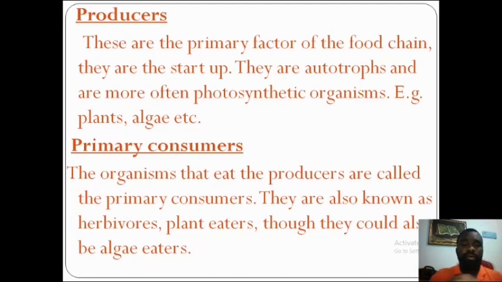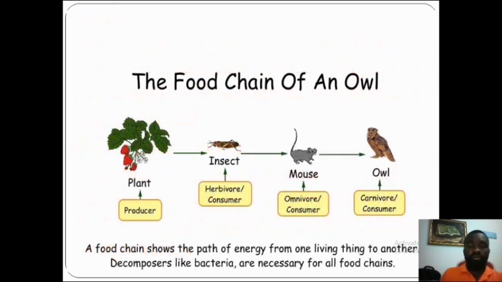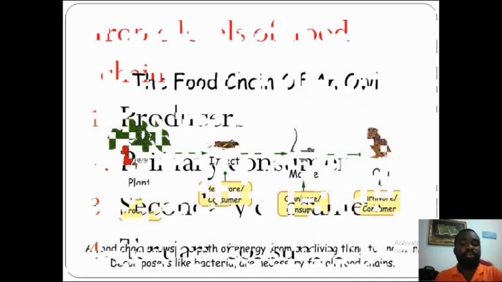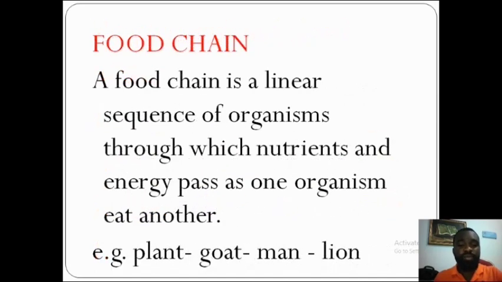Now, primary consumers, the organisms that eat the producers, are called the primary consumers. Remember, I showed you a pictorial representation. This is a primary consumer: goats, that eat the producer, plants.